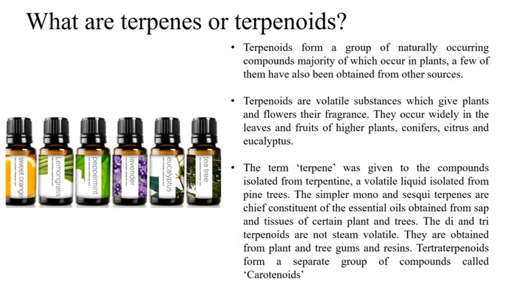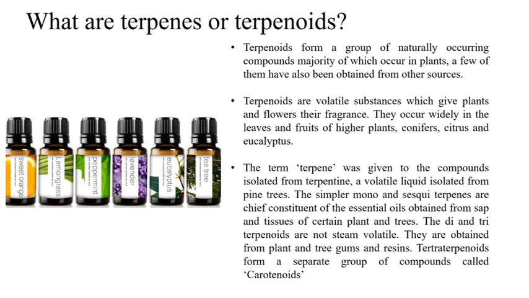Now, what are terpenes actually? Terpenes and terpenoids are not two different words; they refer to the same compounds. We'll try to understand why initially it is called terpenes and later it turned into terpenoids in the upcoming slides. Terpenoids are a group of naturally occurring compounds. They are not similar types of compounds; there are innumerable terpenoid molecules. These are primarily obtained from plant sources, and sometimes can be obtained from other sources like animals or microorganisms.